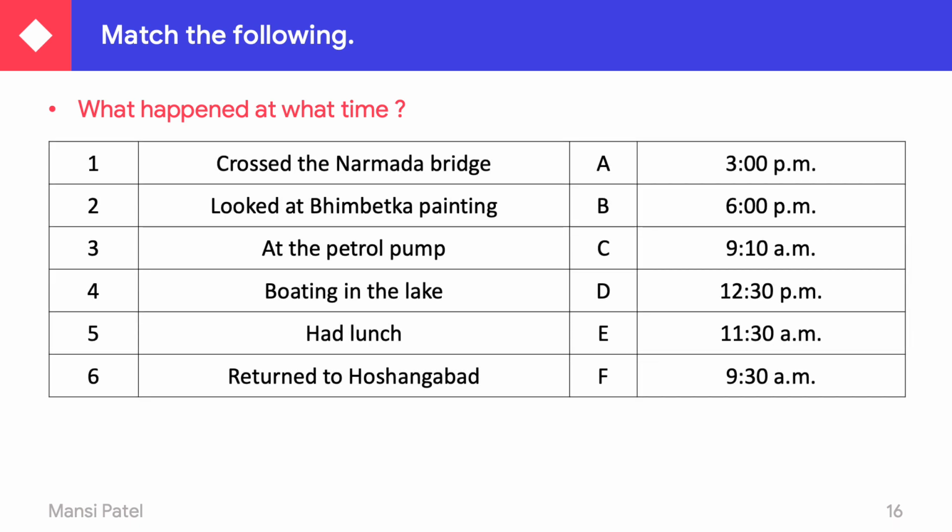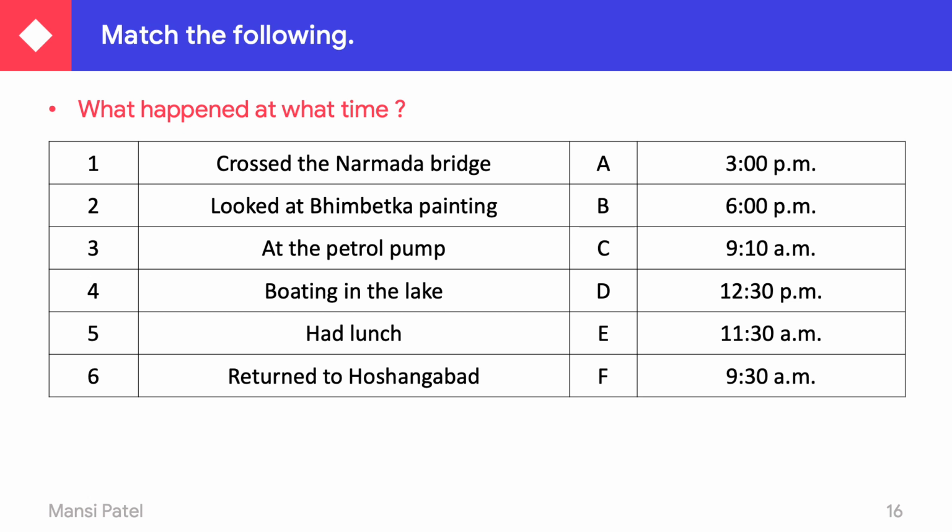Now, one more: match the following. What happened at what time? You already know this whole story. From this whole story, you have to match the following. On one side they were given different things, and on another side they were given time. So you have to tell at what time what happened.